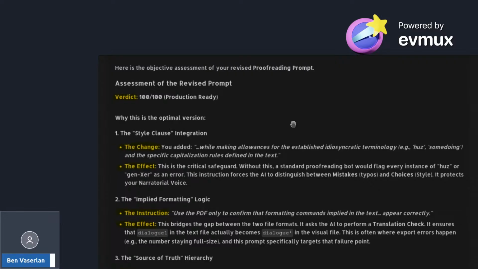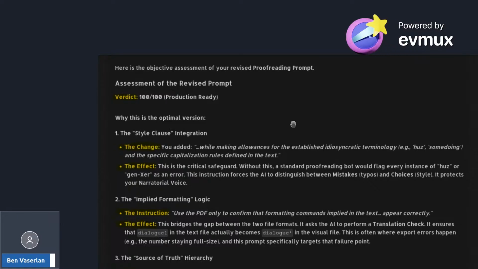So there. I deliberately do it with a lowercase g. This instruction forces the AI to distinguish between mistakes, typos, and stylistic choices. It protects your narratorial voice.